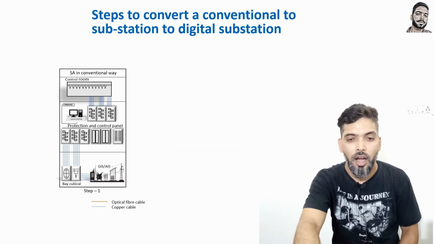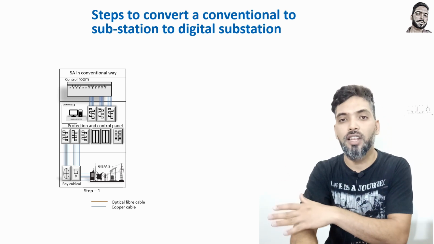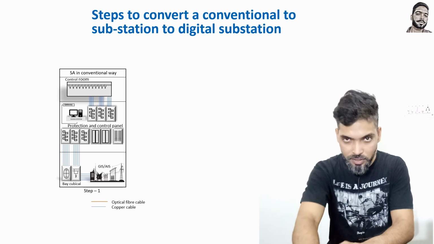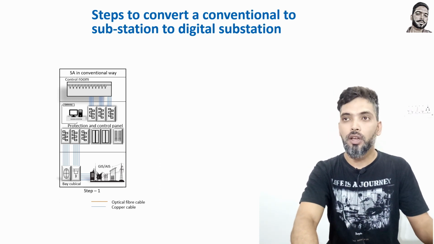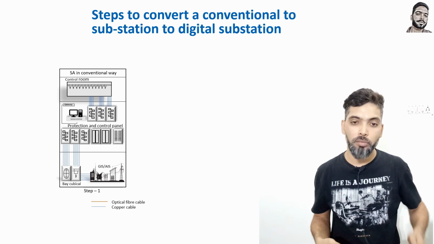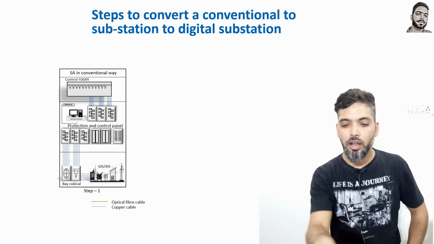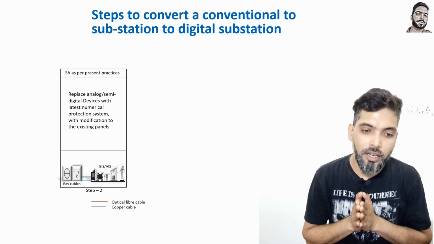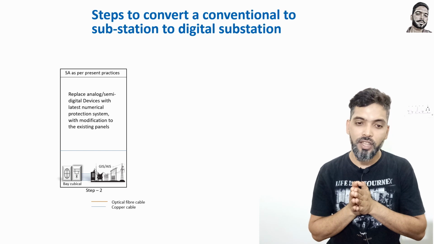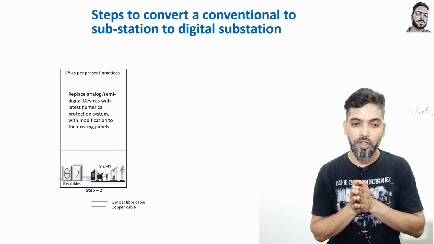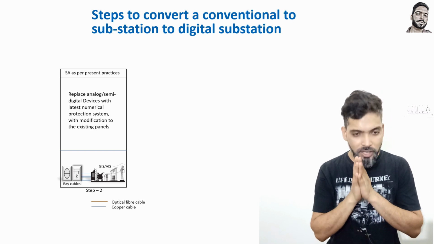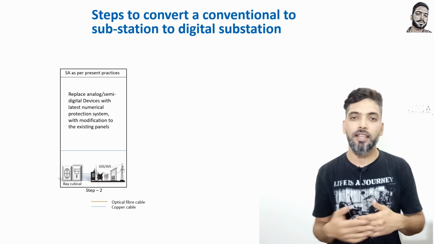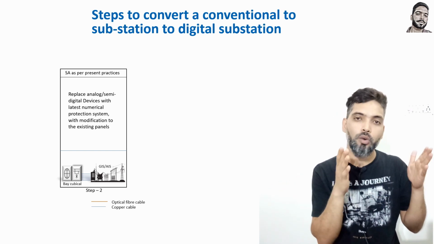Okay, now we will come to the steps to convert a conventional substation to a digital substation. It is not easy to convert a substation, because it is difficult to change all the equipment, but let's discuss so you will understand how much it is possible. First of all, replace all analog and semi-digital devices with the latest numerical protection system, with modification of the existing panels. It is not that simple, but a lot of players have modified these panels and everything. If you want to do it for one bay, it's possible.